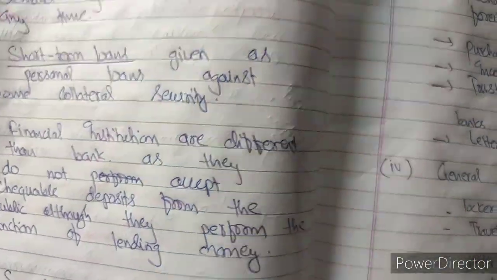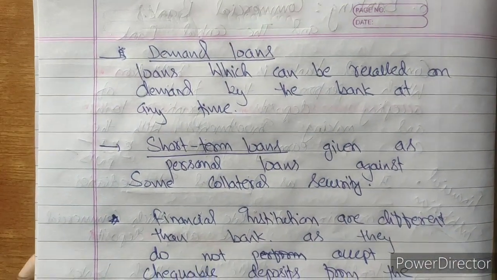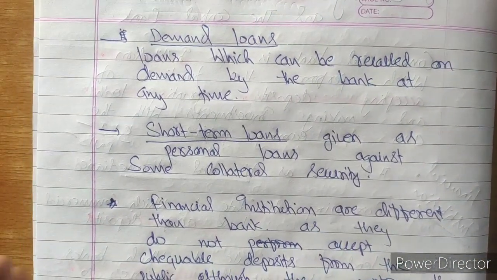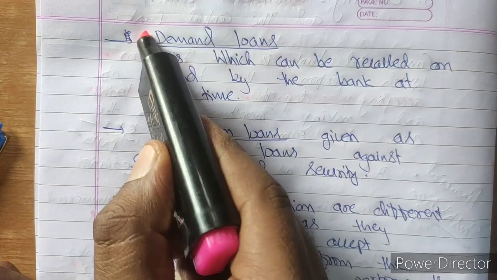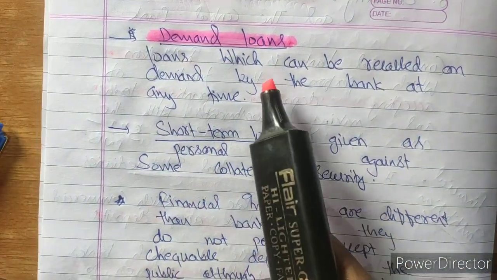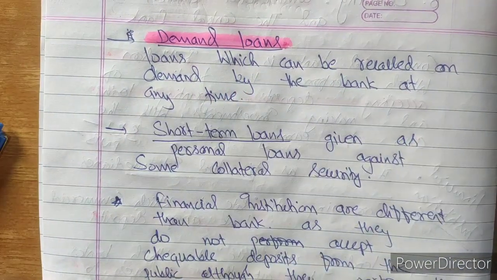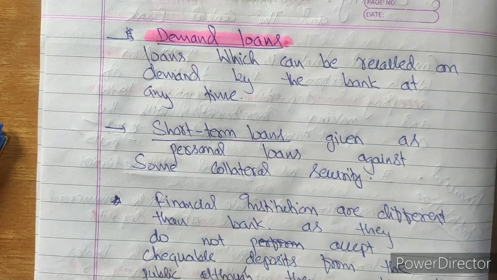Let us move to the second advancing loan, which is given by the commercial bank. The second is the demand loan. Demand loan, as the name itself suggests, like the demand deposits which can be withdrawn at any point of time, is the same as a loan which can be demanded back by the bank at any point of time. A loan which can be recalled on demand by the bank at any time is known as a demand loan. I hope the concept of demand loan is also clear to you.